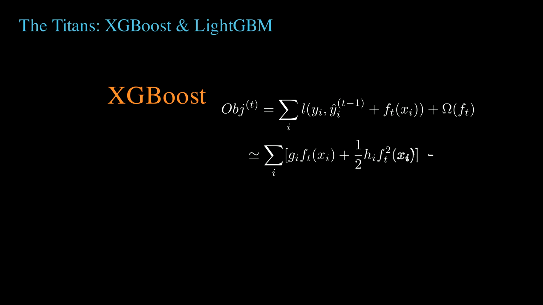Furthermore, to optimize this quickly, it uses a second-order Taylor expansion. It calculates not just the gradient, g, but also the Hessian, h, the second derivative. This provides curvature information, allowing XGBoost to take a massive Newton-Raphson step directly to the minimum.